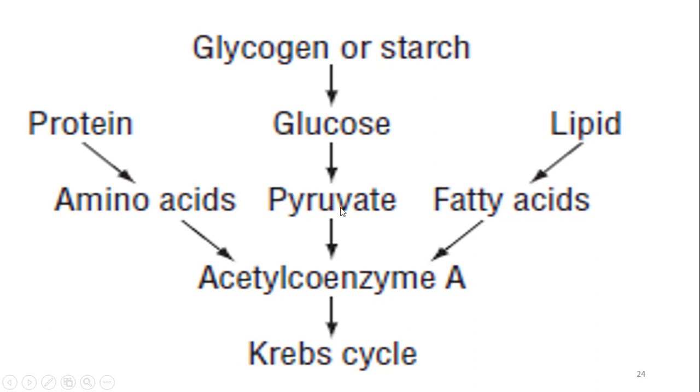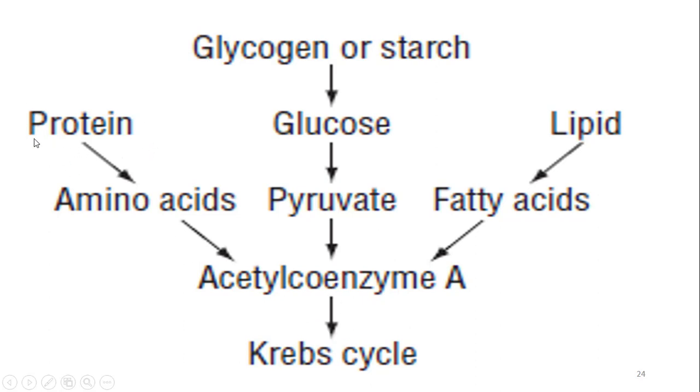Now pyruvate is converted into acetyl coenzyme A. This reaction is said to be the link reaction. And acetyl coenzyme A enters into the Krebs cycle. Glucose is not the only molecule that can enter into the Krebs cycle.